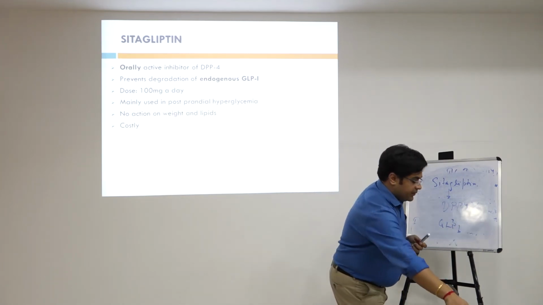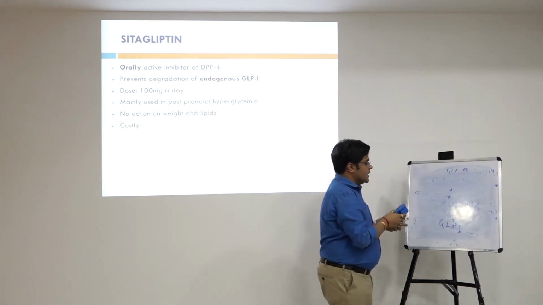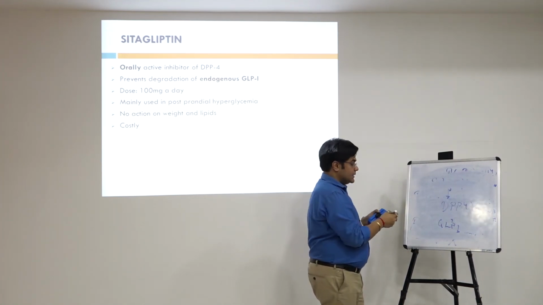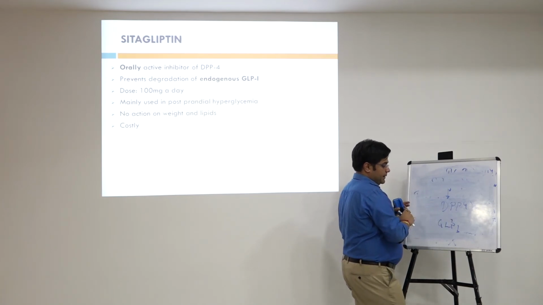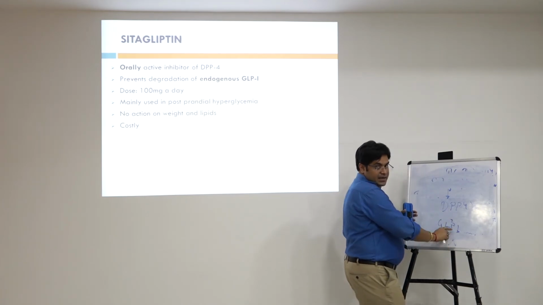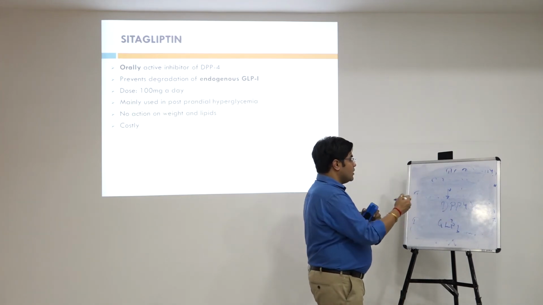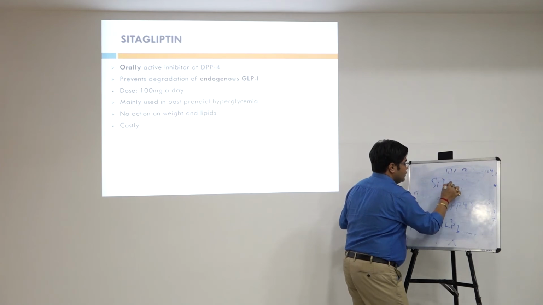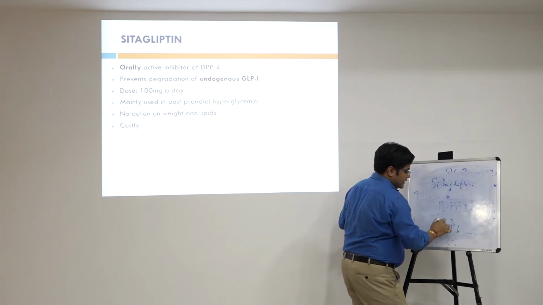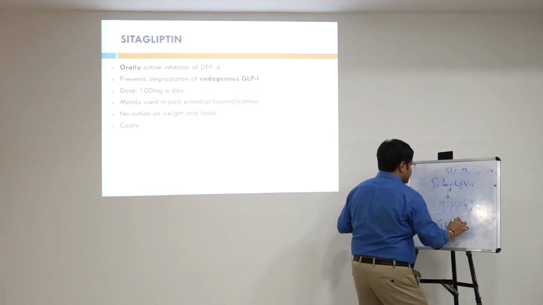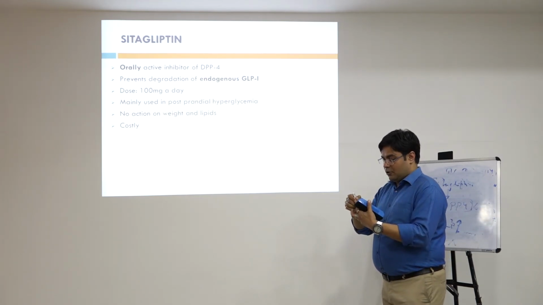So if I am talking about DPP-4, let's forget sitagliptin first. DPP-4, dipeptidyl peptidase, degrades the GLP, glucagon-like peptide, and if it gets degraded, then the blood glucose level can increase. So what does sitagliptin do? It causes the inhibition of dipeptidyl peptidase, as a result of which the GLP will not be degraded.